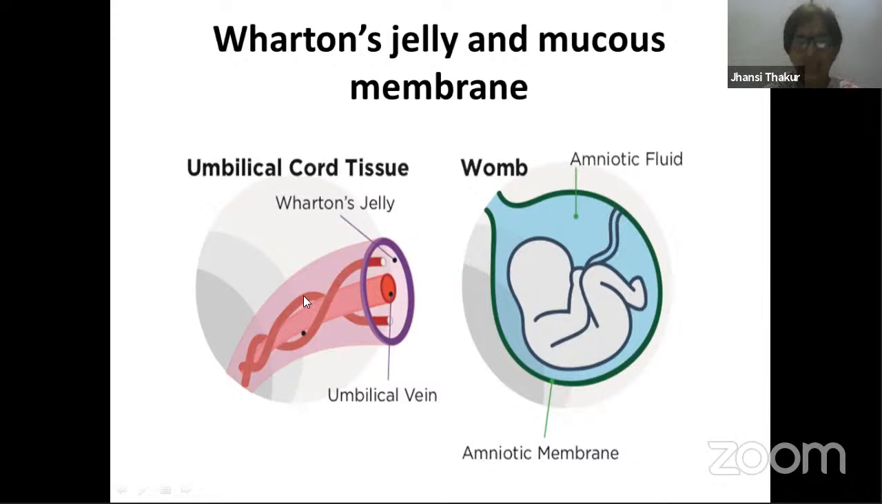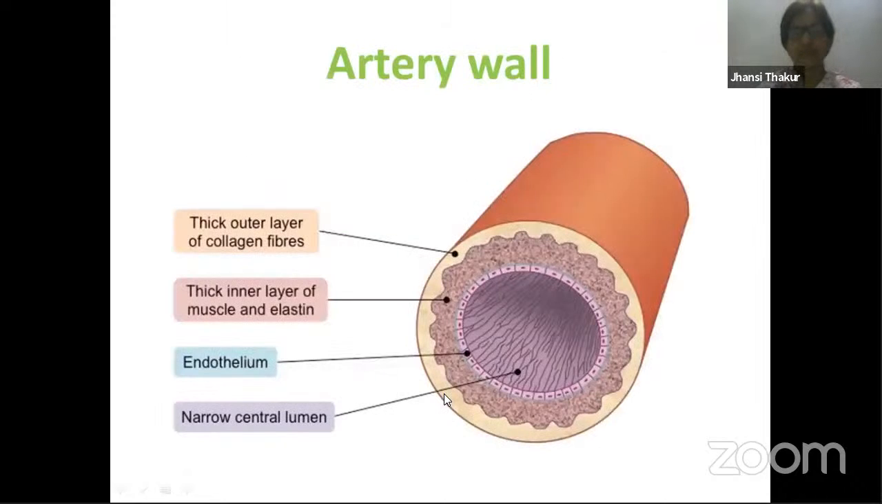So this umbilical cord inside is made up of this connective tissue only, dense irregular connective tissue, which is called Wharton's jelly. So in growing embryos, you find a type of dense irregular connective tissue, which is called mucous membrane. And we find this dense irregular connective tissue even in the umbilical cord, which is called Wharton's jelly. So what is this umbilical cord? It is the connection between the growing embryo and the placenta, which is connected to the uterus.